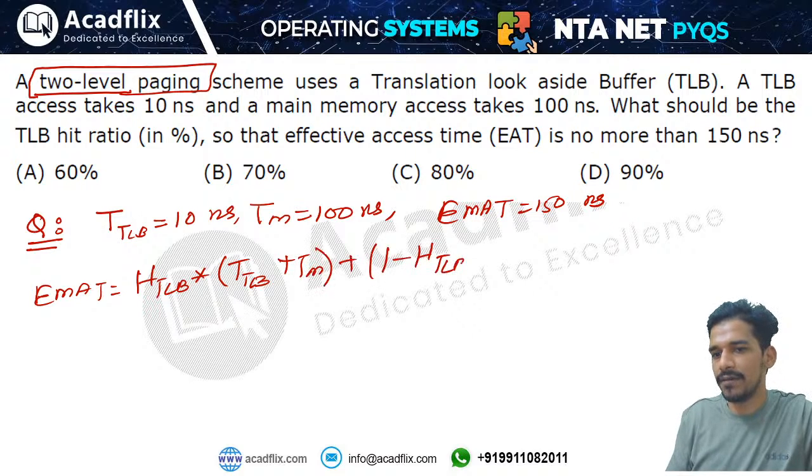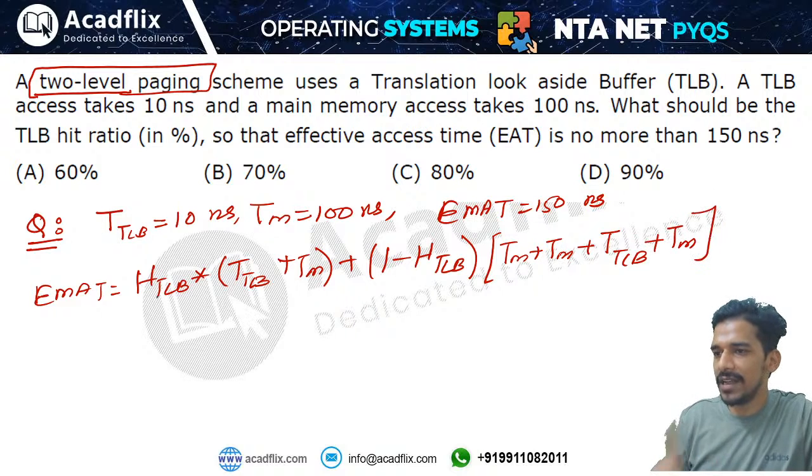If the page is not found in the TLB, then you will have to access memory 2 times to convert the virtual address to physical address, and then you will access the data from the main memory. In single level paging you have 2 times memory access, in 2-level paging you have 3 times memory access, and in 3-level paging you have 4 times memory access.